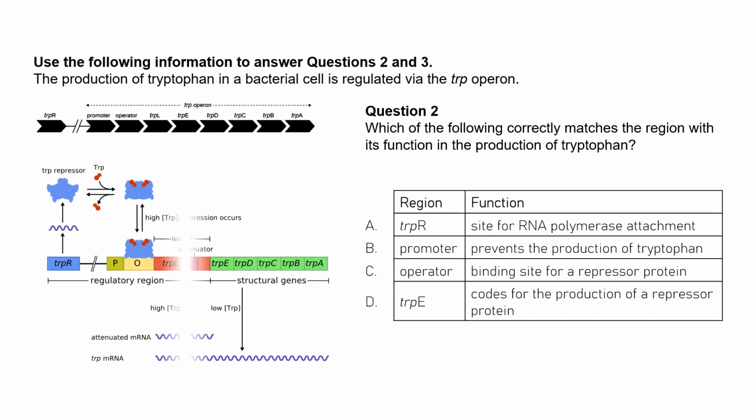Each component of the TRP operon has a distinct role. TRPR produces the repressor protein, the promoter serves as the RNA polymerase binding site, the operator interacts with the repressor protein, and TRPE encodes an enzyme crucial for synthesizing tryptophan.